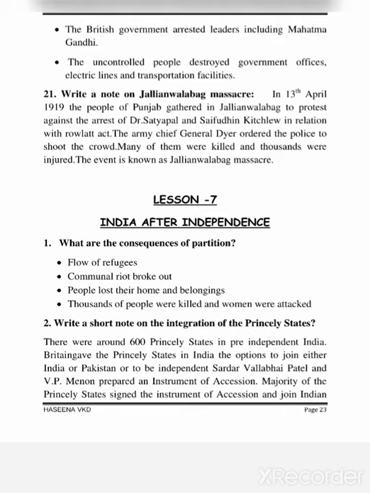21. Write a note on the Jallianwala Bagh massacre. On 13th April 1919, the people of Punjab gathered in Jallianwala Bagh to protest against the arrest of Dr. Satyapal and Saifuddin Kitchlew in relation to the Rowlatt Act. The Army Chief General Dyer ordered the police to shoot the crowd. Many of them were killed and thousands were injured. The event is known as the Jallianwala Bagh massacre.